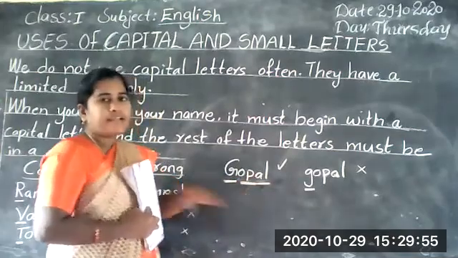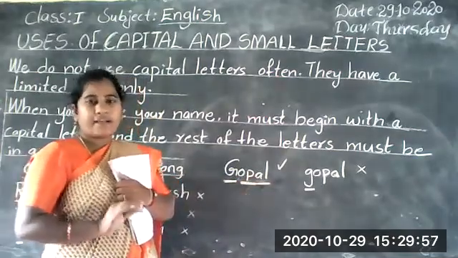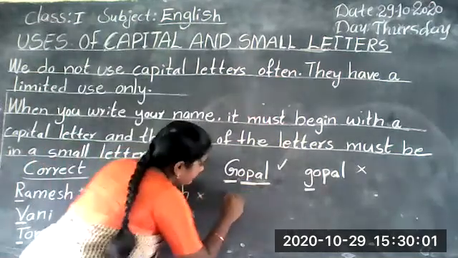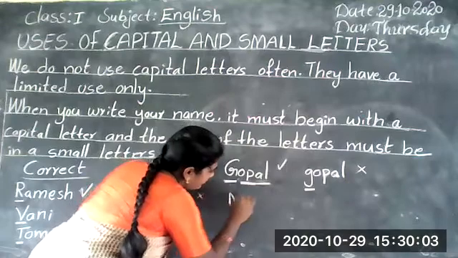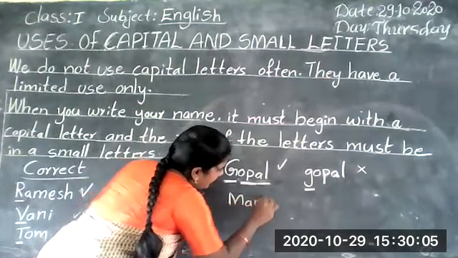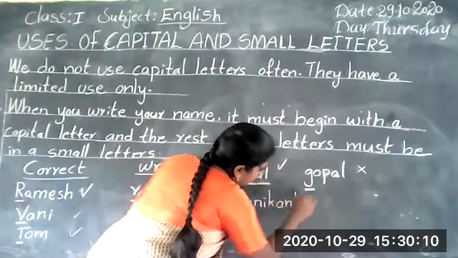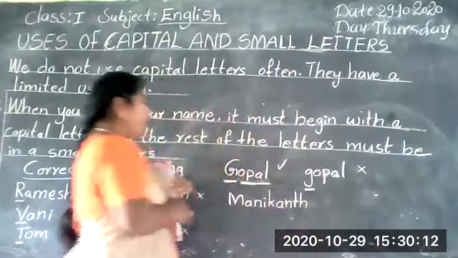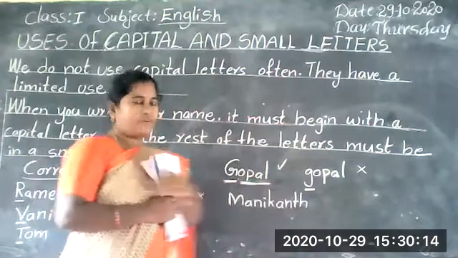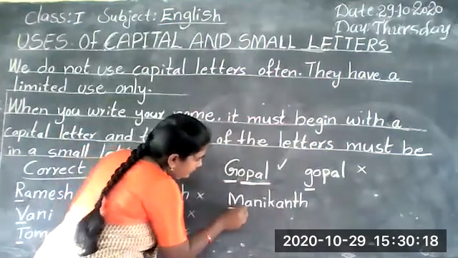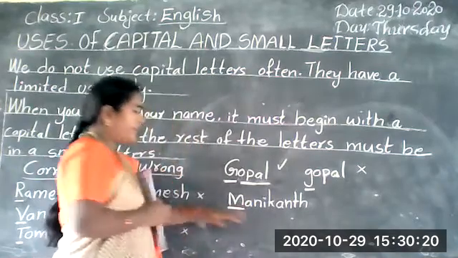For example, in your class, Manikant is there. M-A-N-I-K-A-N-T-H. First I write M as a capital letter.